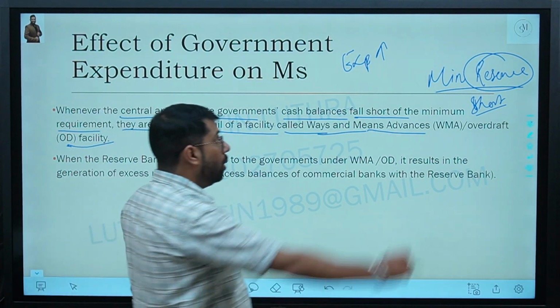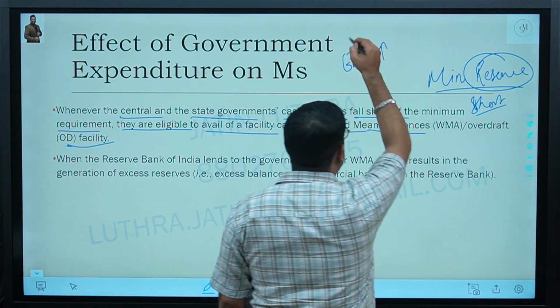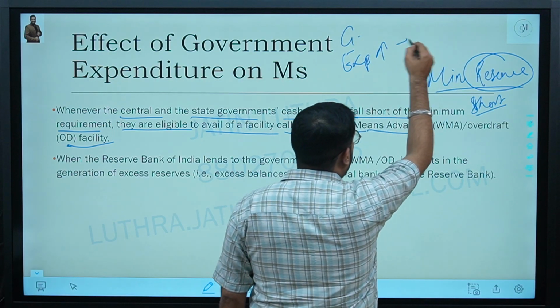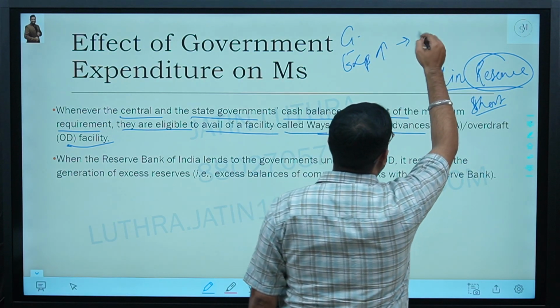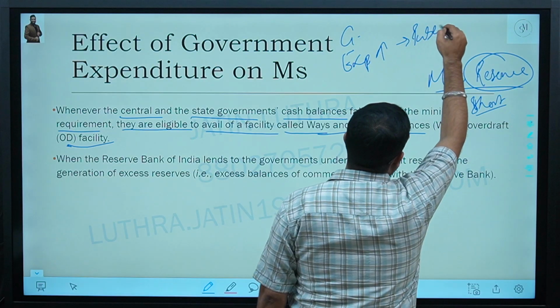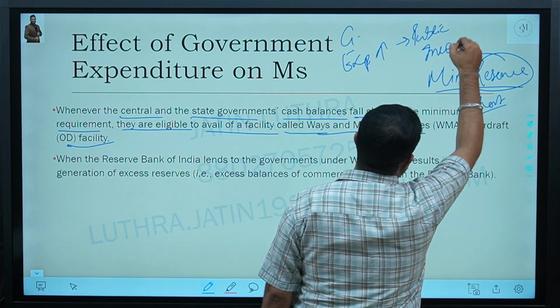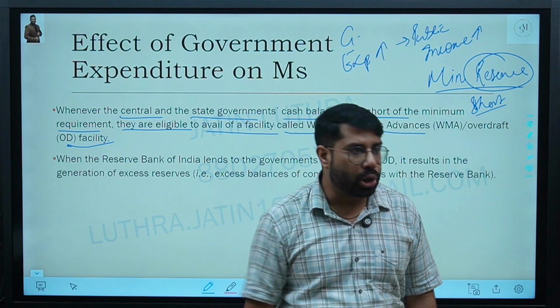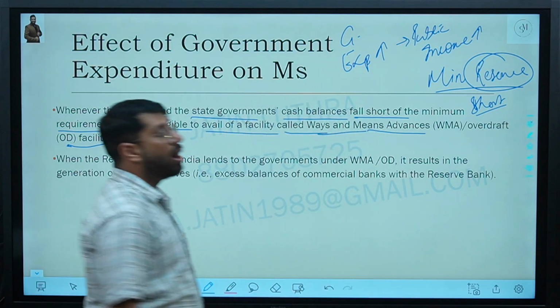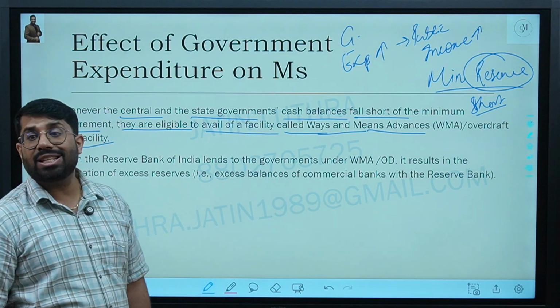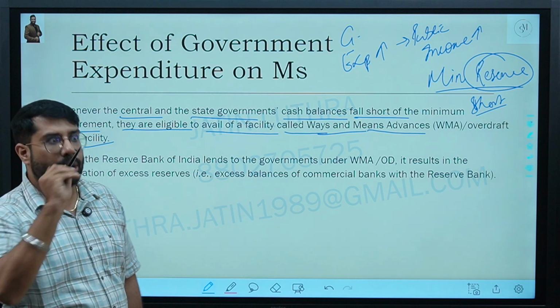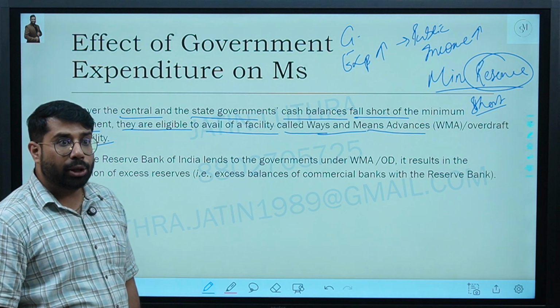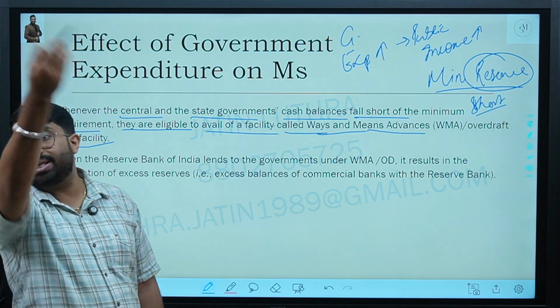Yes, sir. Now, this reserve is falling short. It means what? Government expenditure is increasing. Don't you think an increase in government expenditure will result in an increase in public income also? Expenditure of government is the income of the public, yes or no? Yes, sir. When the public earns more, where will the public keep its money? In the commercial bank. And the commercial bank will further maintain the reserves with the RBI.